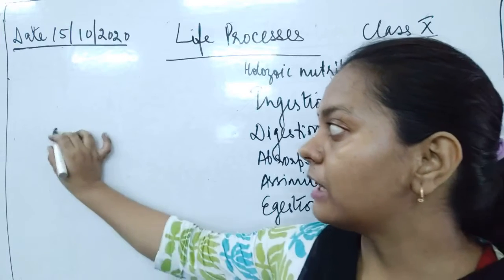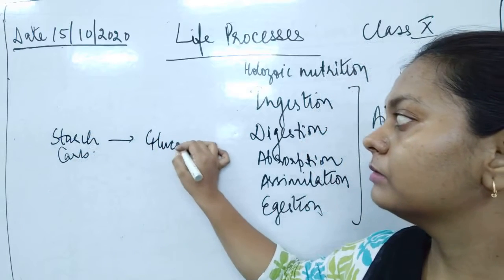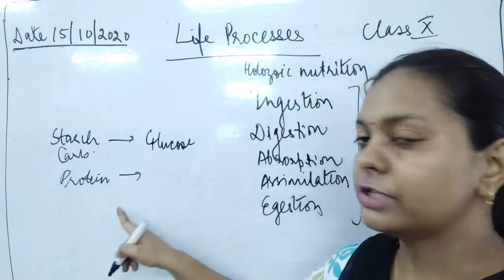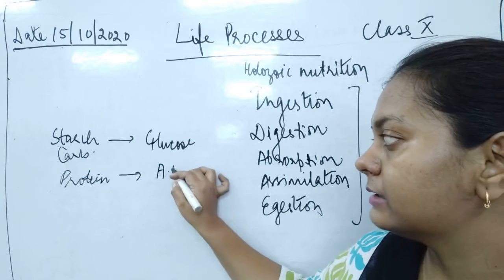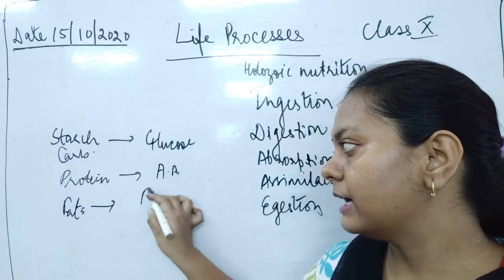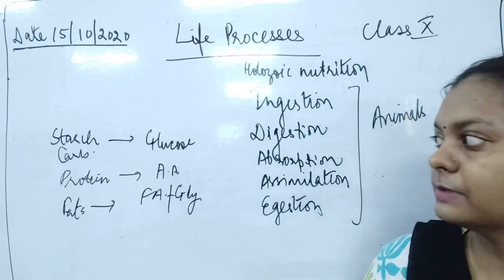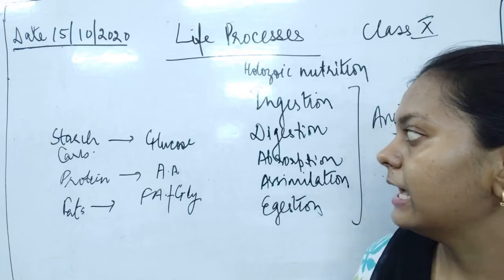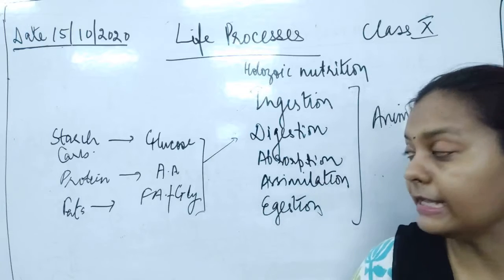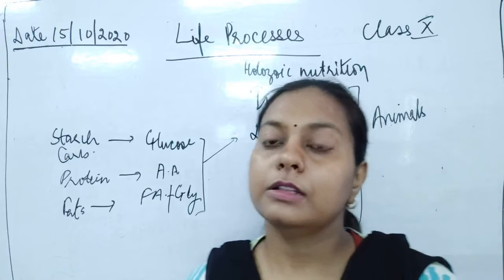For example, from starch or carbohydrate, glucose is formed. From proteins, which are a complex component of food, amino acids are formed. Fats are digested into fatty acids and glycerol. So these are the ways by which the simpler products are obtained, and these products are formed because of digestion in the small intestine.